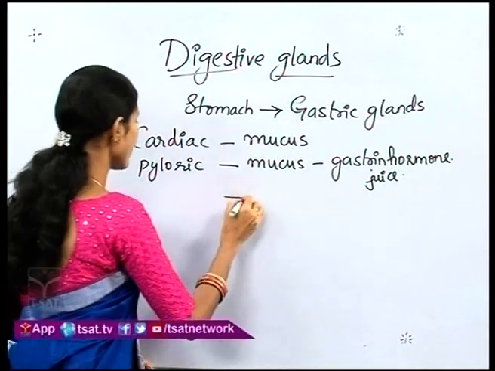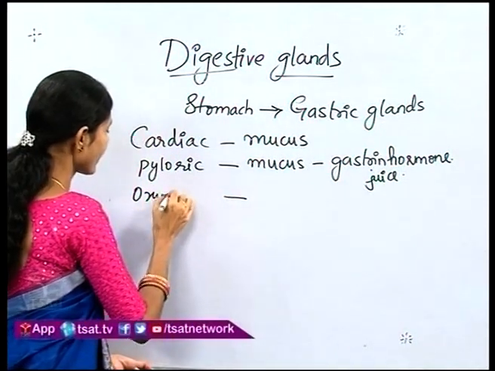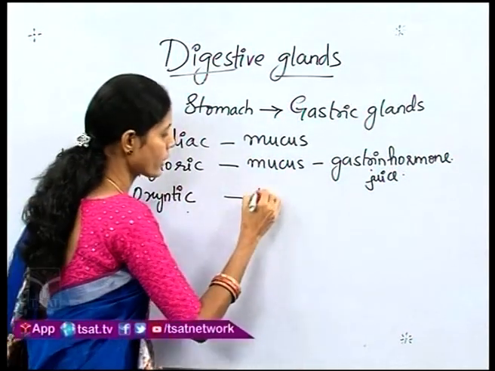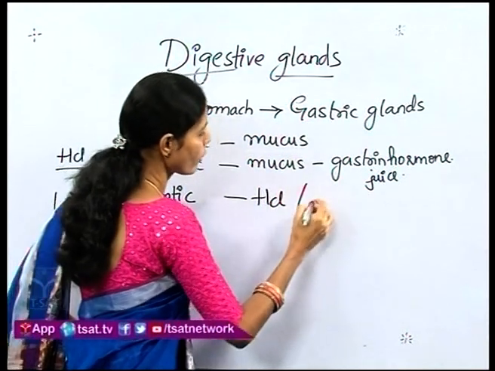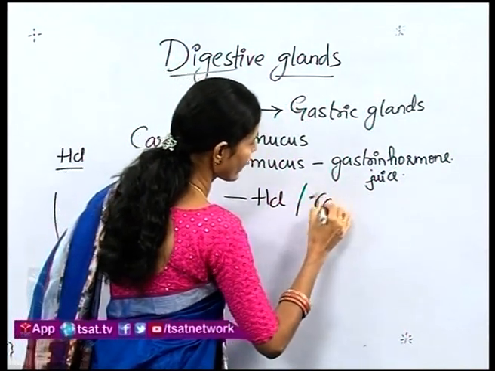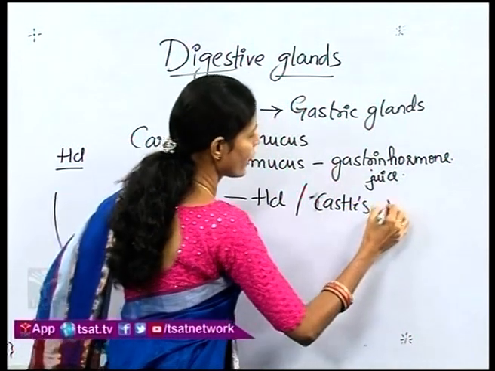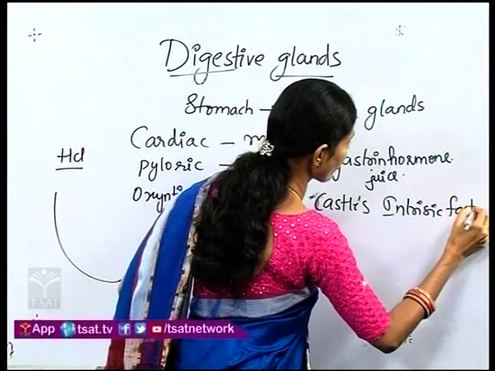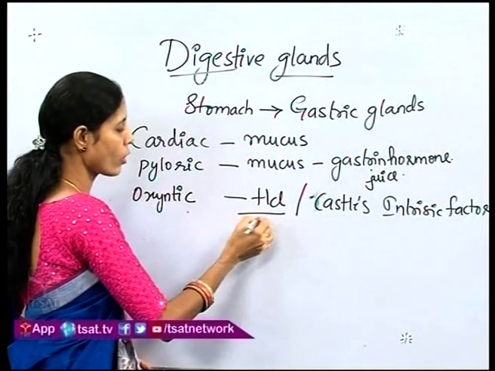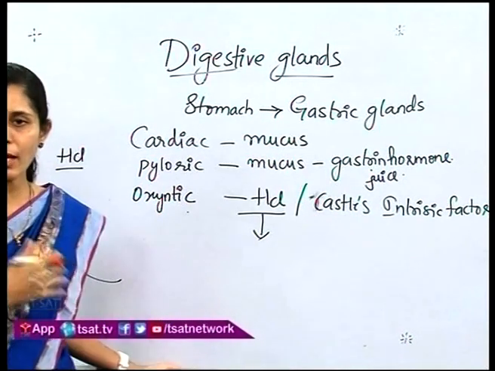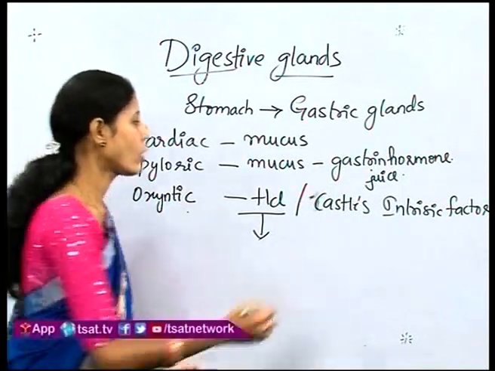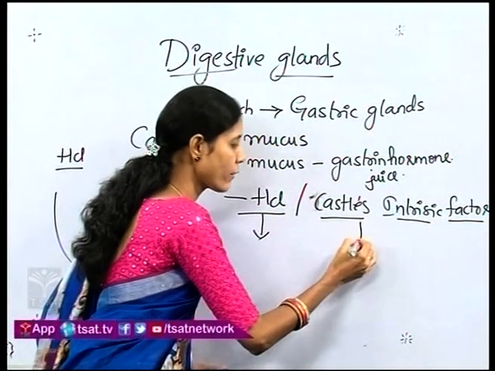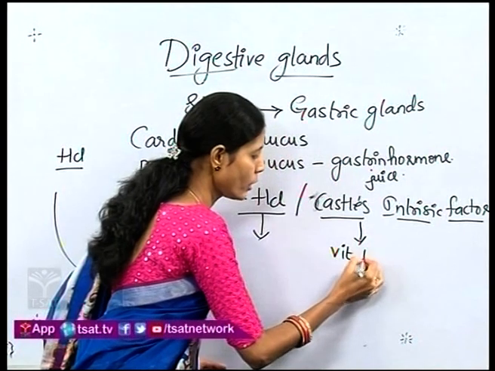Now the next is the oxyntic glands. These oxyntic glands will be releasing two things, that is the HCl acid and, apart from that, Castle's intrinsic factor also. Now what is the function of these two? HCl, as you already know, helps in killing the microorganisms in our body. Now, what does this Castle's intrinsic factor do? This factor will be helping in the absorption of vitamin B12.